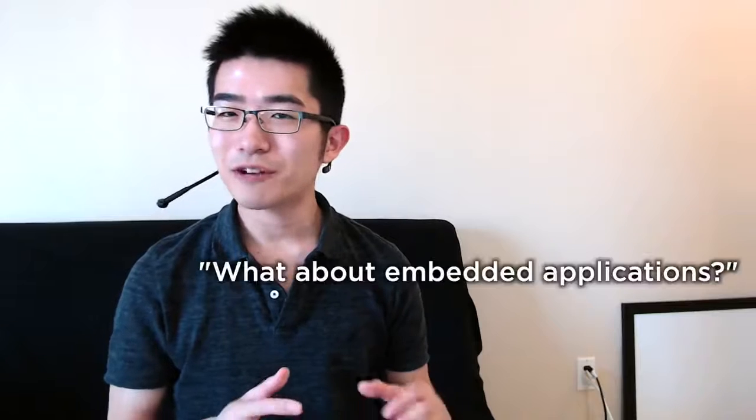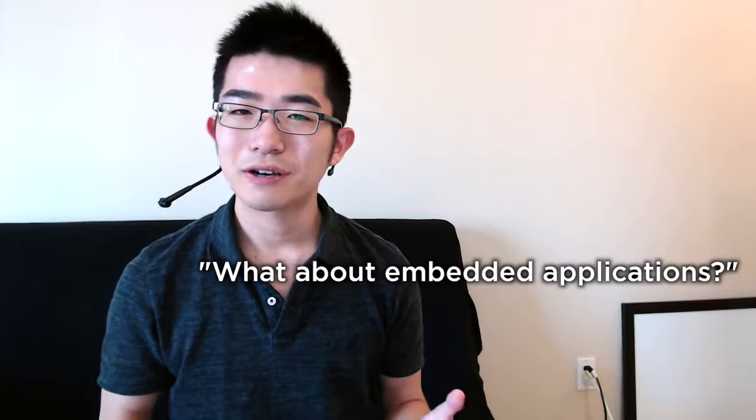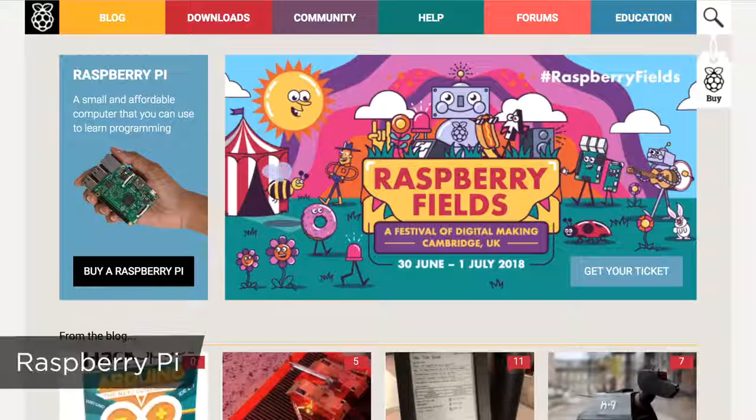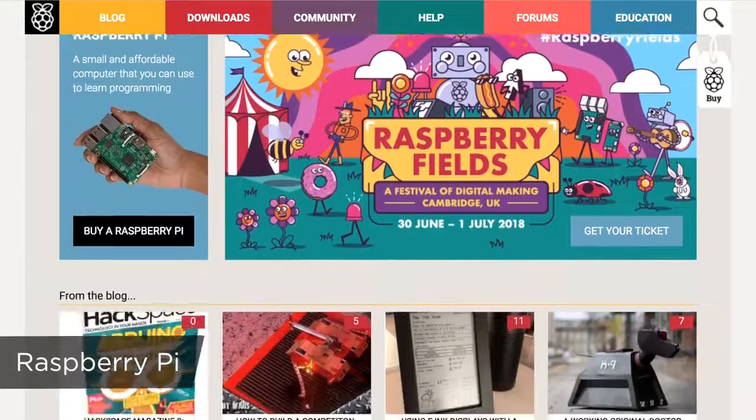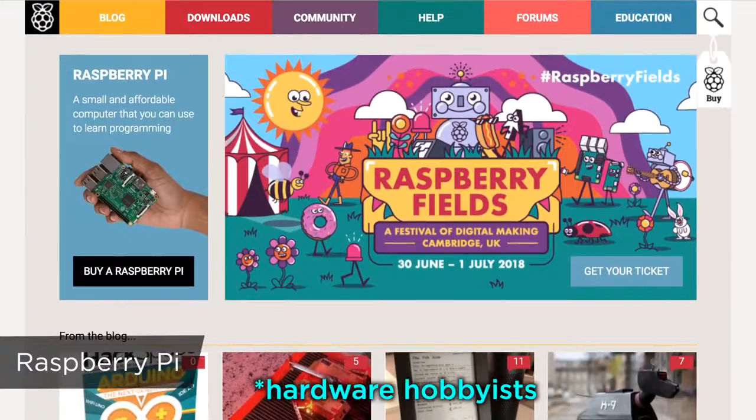Okay, and you might say, what about embedded applications? Well, I'm not an expert on embedded applications, but I know that Python works with Raspberry Pi, and it seems like a popular application for hardware hobbyists. And you might say, should I learn Python 3 or Python 2? Well, I'd recommend Python 3 since it's more modern, and it's a more popular option at this point.